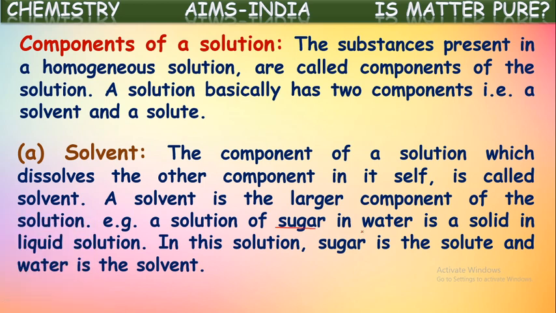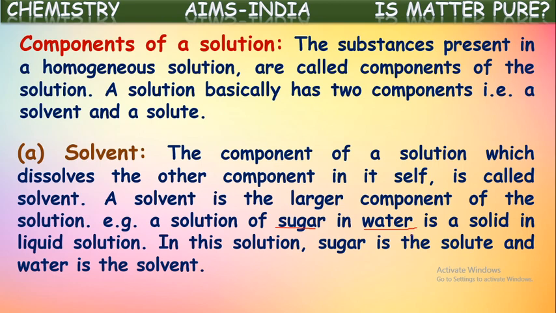Sugar is a solid substance, water is a liquid substance. In this solution, sugar is the solute and water is the solvent. Generally we take water in more quantity, and a small quantity of sugar is added into it. The component which dissolves other substances into it is called the solvent.